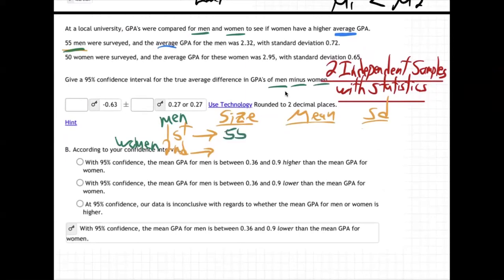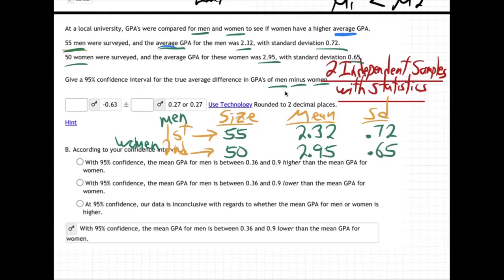What's the size of the men group? 55 men. And what was their average GPA? 2.32. Standard deviation, 0.72. And 50 women, and their GPA was 2.95. That looks higher. Standard deviation, 0.65. Okay, there's the data we're going to put into the calculator, and then we choose the confidence level. They say 95%, so make that a decimal, 0.95.